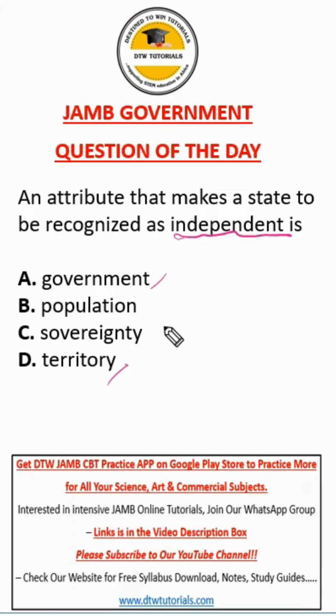No. Okay, the attribute that makes a state to be recognized as independent is its sovereignty. The right option here is sovereignty, which is the attribute that makes a state to be recognized as independent. It refers to the full right and power of a governing body over itself without any interference from any outside sources. The US cannot come and start dictating anything for us. Any other country cannot, because Nigeria, we're a sovereign body. So this is the attribute that will recognize a state to be independent.